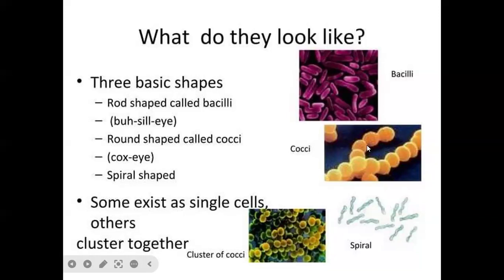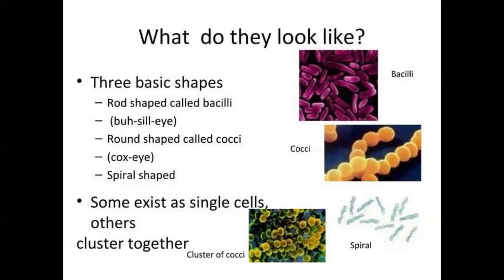This one is the bacillus shape, this one is the cocci shape, and this one is called the spiral shape. Bacterial cell shapes: bacillus or bacilli, and round coccus or cocci. Cocci in chains, the best example being Streptococcus. You know that word? Another one is Staphylococcus. I'll explain this with examples.